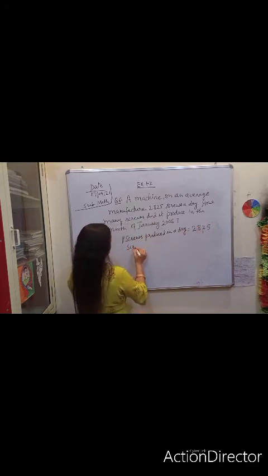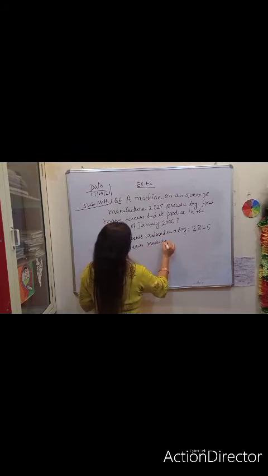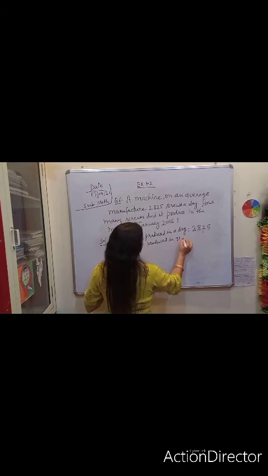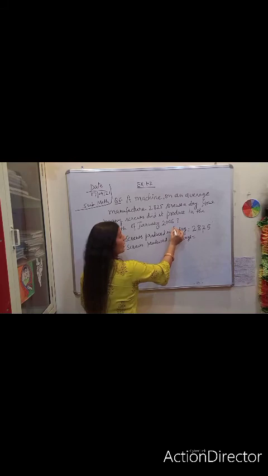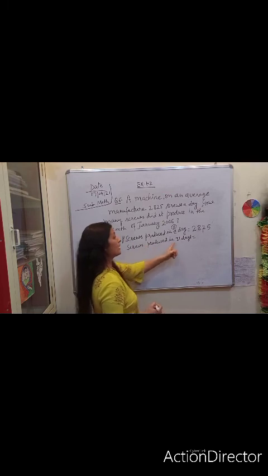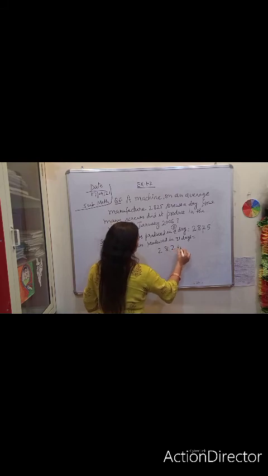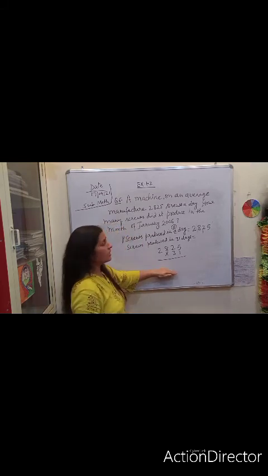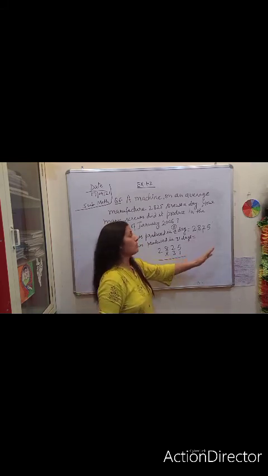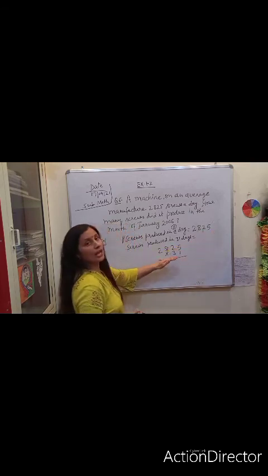So screws produced in 31 days. A means 1, a day. Screws produced in a day is this, and screws produced in 31 days will be 2,825 multiplied by 31. I have written downside because it might be possible that you cannot watch from that side. So I have written this calculation downside.